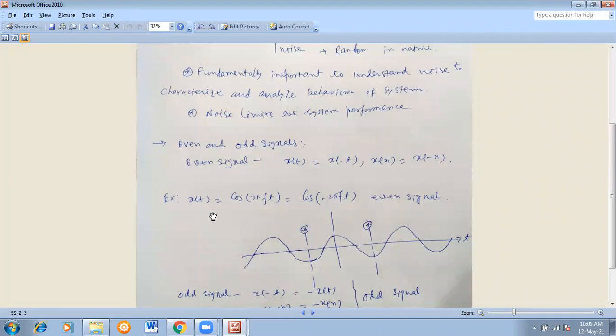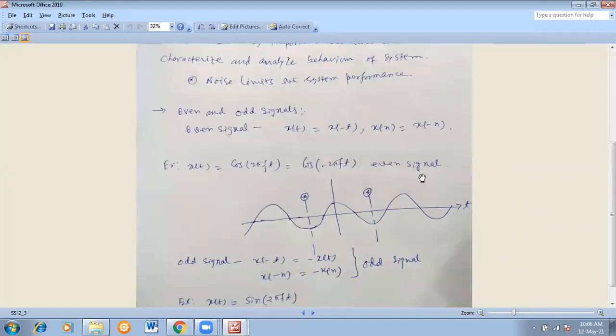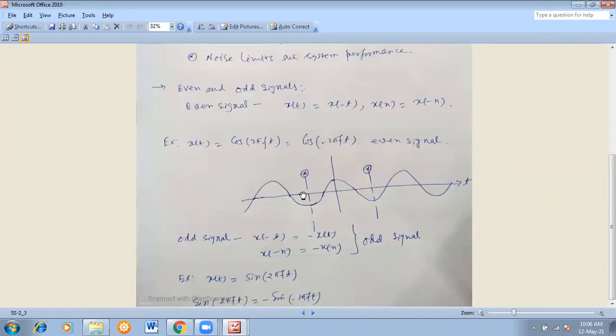So that's why I have taken here x of t is equal to cos 2 pi f t. So cos of minus 2 pi f t will also be positive. So both are the same. That's why this is called an even signal. I have given one example, not only mathematically, I have shown the graphical explanation also. In this direction, this is the time domain and this is the amplitude. Now see, you people know cos 0 means the maximum value. Cos 0 is equal to 1. So that's why this is the maximum.